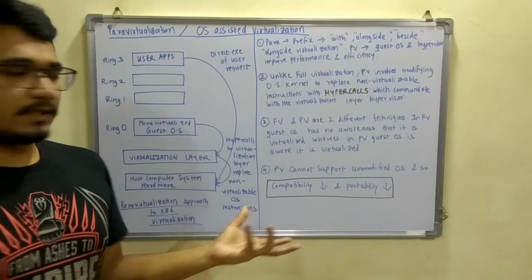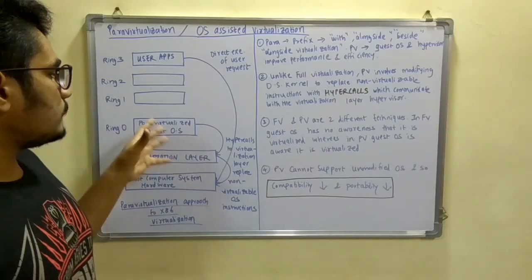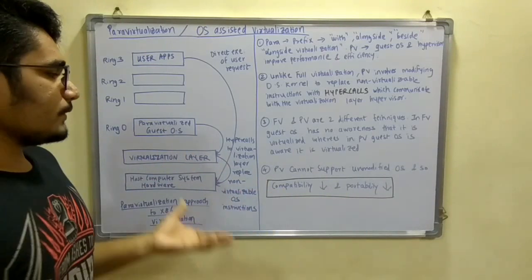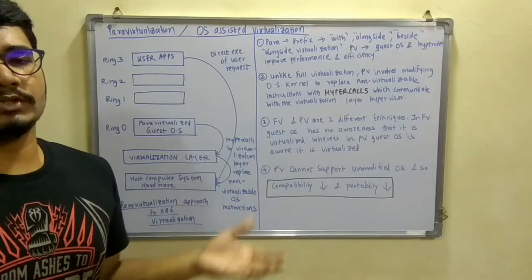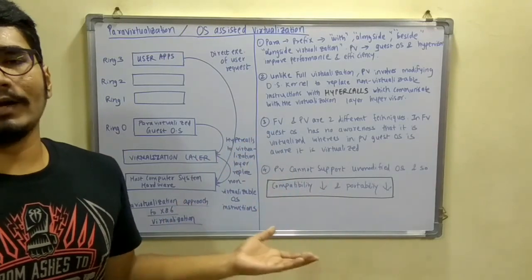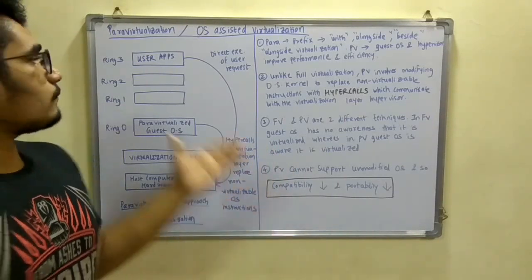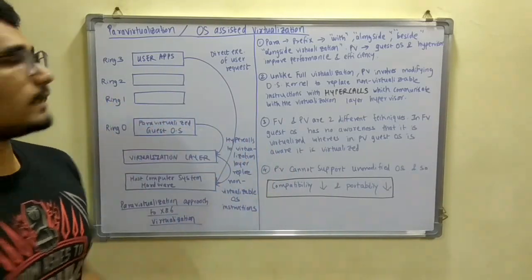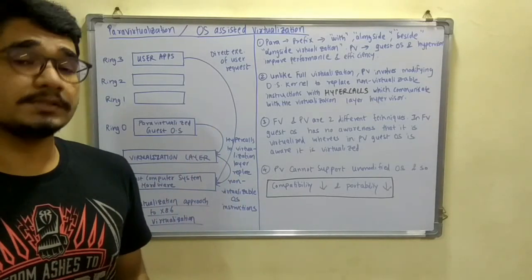Since para virtualization cannot support any unmodified OS, only a modified native OS can be installed in it. So both the compatibility and the portability of para virtualization are far poorer than those of full virtualization. That was all about the introduction and the concept behind para virtualization or OS assisted virtualization in cloud computing.